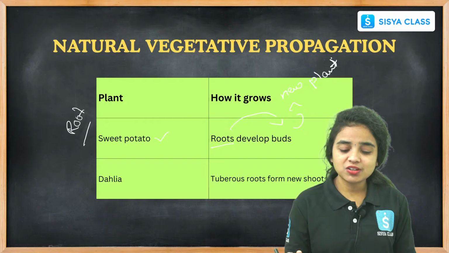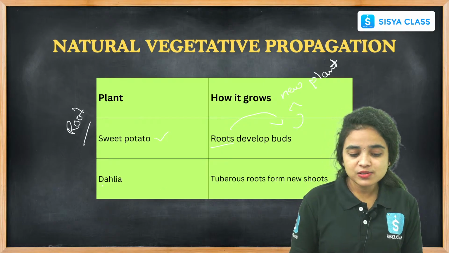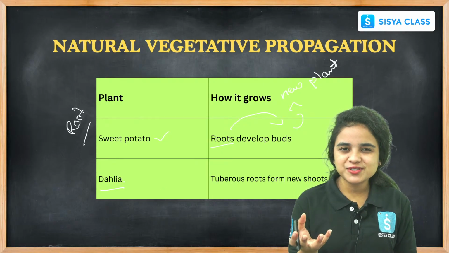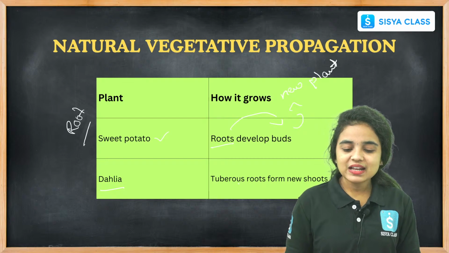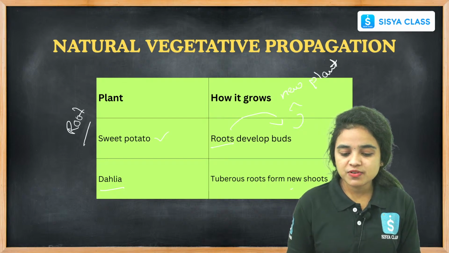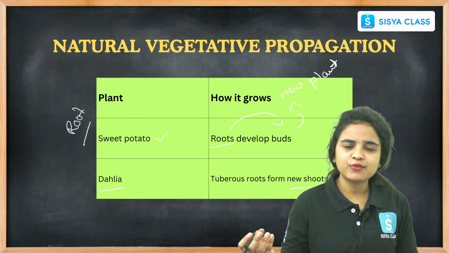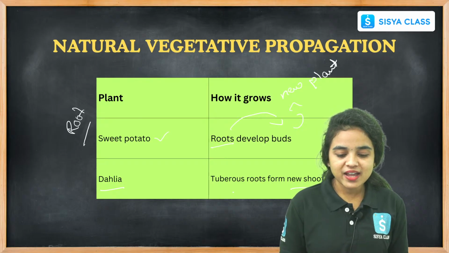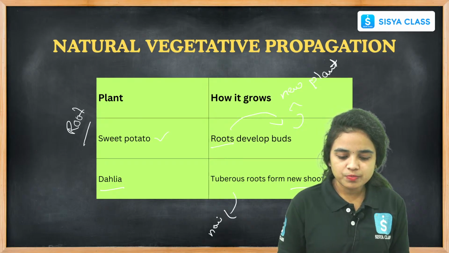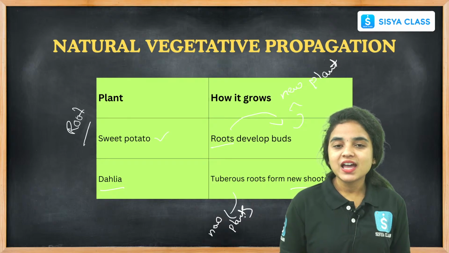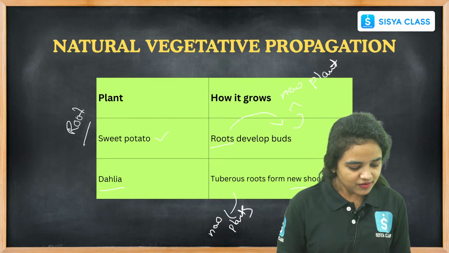And dahlia also. What is dahlia? A flower, beautiful flowers, right? It grows as tuberous roots from the new shoots. Tuberous roots will develop from the shoots and again we can find the development of a new plant. These are the vegetative propagations we can find in the roots and in the stems, right?